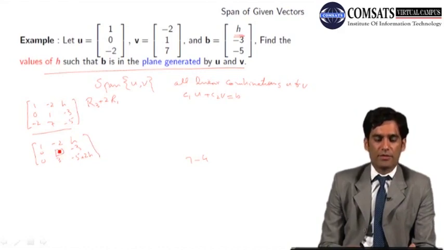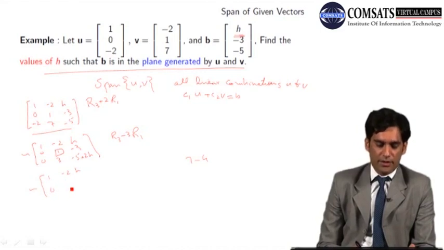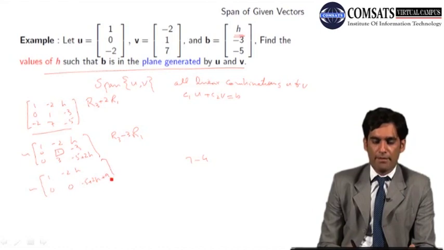Next my pivot position is this one, and I have to make here 3 0. 3 को मैंने disappear करना. So I will do the row operation R3 minus 3 times R1. So my matrix will become, which is row equivalent to 1 minus 2H 0. 3 times जब मैं subtract करूँगा, that will be 0, and that will be minus 5 plus 2H, and 3 times जब मैं subtract करूँगा, that will be plus 9.